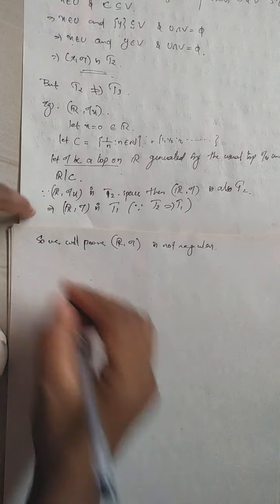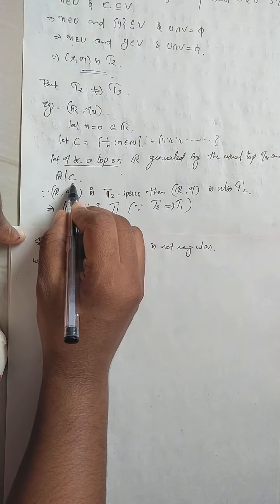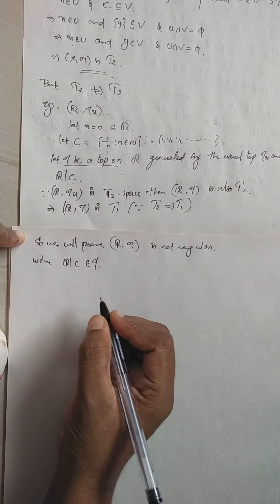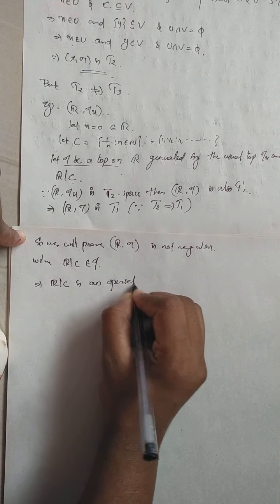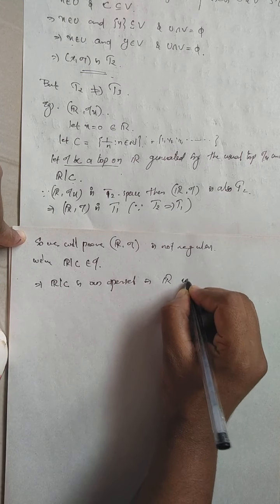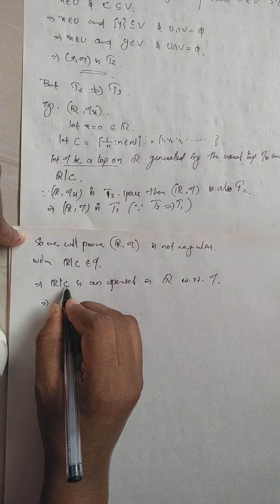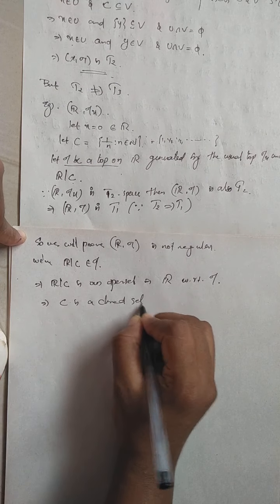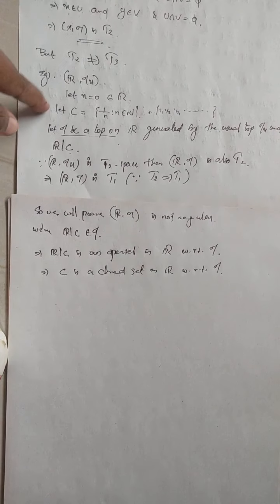Okay. So this topology tau is generated by the usual topology and R minus C. Therefore R minus C is an element that must belong to the topology tau, which means R minus C is an open set in the real line with respect to the topology tau. R minus C is nothing but the complement of C in R. Therefore C is a closed set in R with respect to the topology tau.